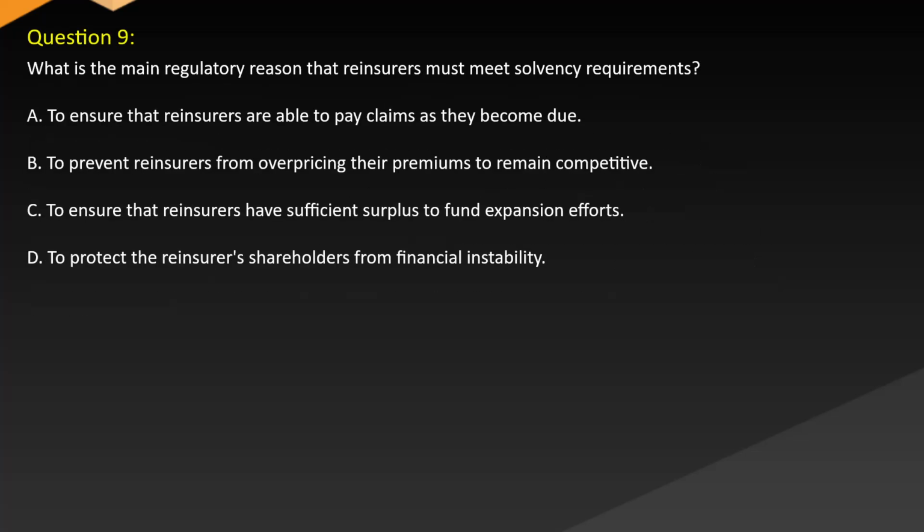Question 9. What is the main regulatory reason that reinsurers must meet solvency requirements? A. To ensure that reinsurers are able to pay claims as they become due. B. To prevent reinsurers from overpricing their premiums to remain competitive. C. To ensure that reinsurers have sufficient surplus to fund expansion efforts. D. To protect the reinsurer's shareholders from financial instability.